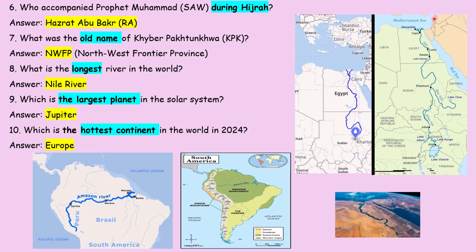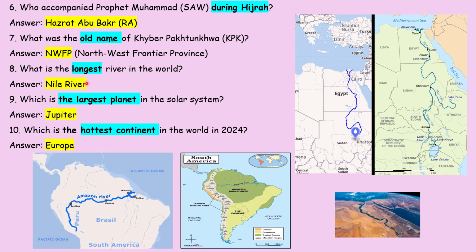I have added these two images. As you can see, here is the Mediterranean Sea, this is Egypt, and this is the Palestinian territory, the latest Israel. You can see that this blue line is the River Nile. It originates from the Mediterranean Sea, passes through Egypt, and goes all the way from Egypt to Sudan and Africa. This is the same picture, and here is the satellite image. Once the examiner asks you for the longest river, you have to mention Nile.